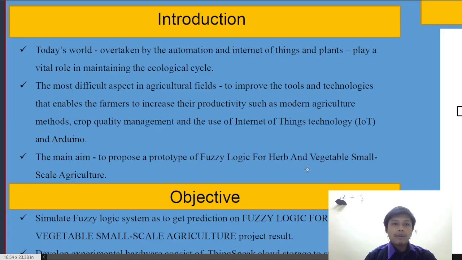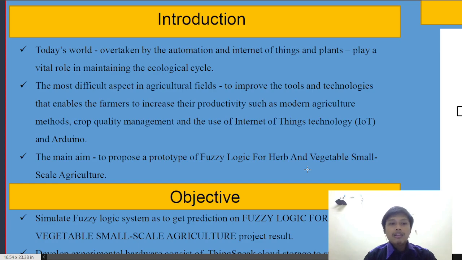As an introduction for my project, today's world is overtaken by the automation of Internet of Things, and plants play a vital role in maintaining the ecological cycle. The most difficult aspect in the agriculture field is to improve the tools and technologies that enable the farmer to increase their productivity, such as modern agriculture methods, crop quality management, and the use of Internet of Things technology, IoT,